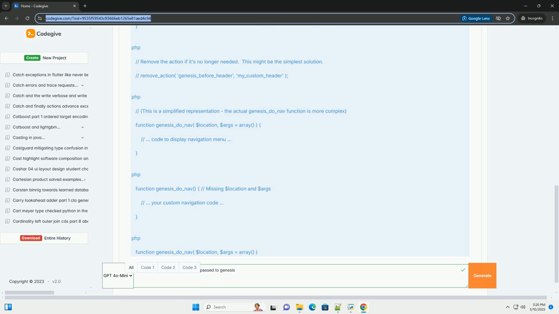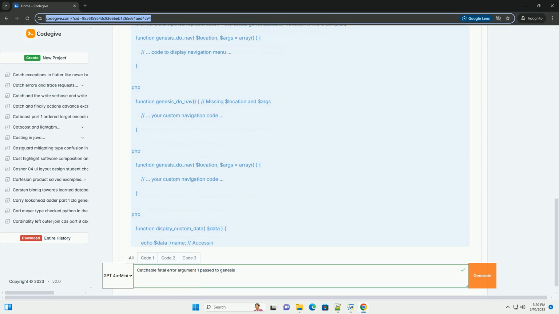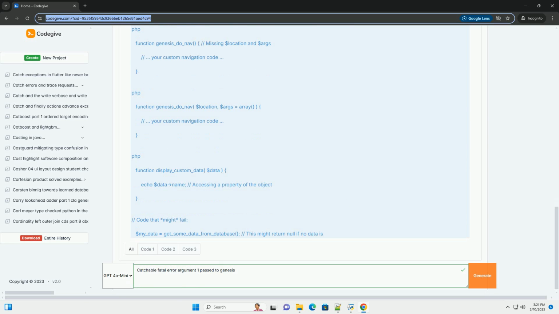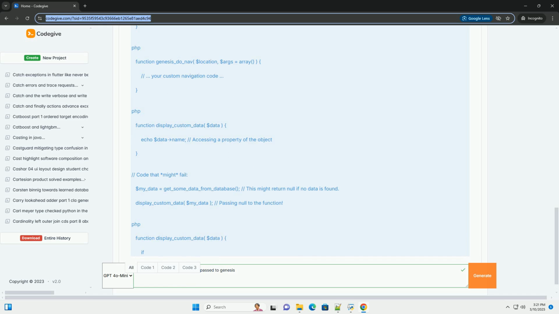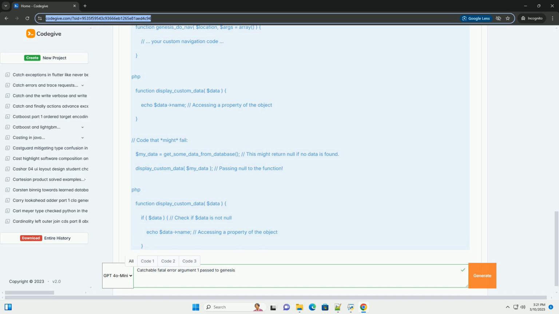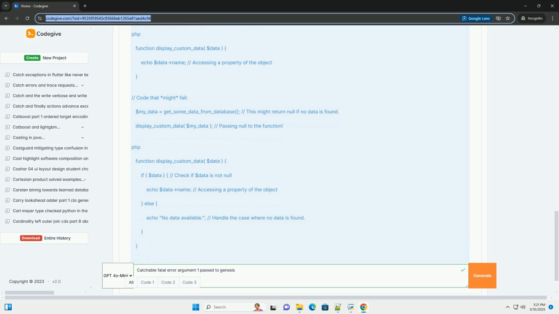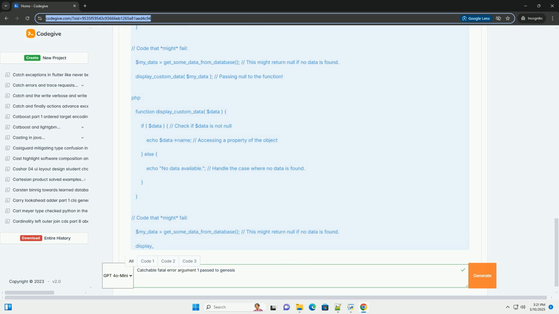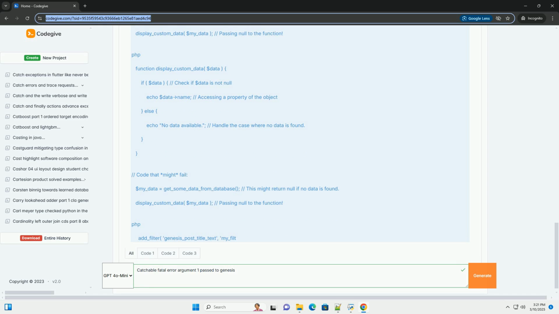The error message catchable fatal error, argument 1 passed to Genesis, usually signifies that a function or action within your WordPress theme, often related to the Genesis framework, is expecting an argument to be passed to it but is not receiving one. This mismatch between the function's expected input and the actual arguments being provided leads to the fatal error, halting the execution of the script. Why does this error occur?